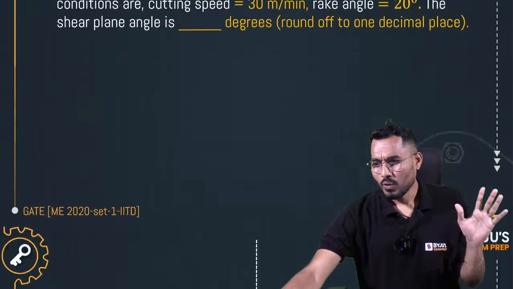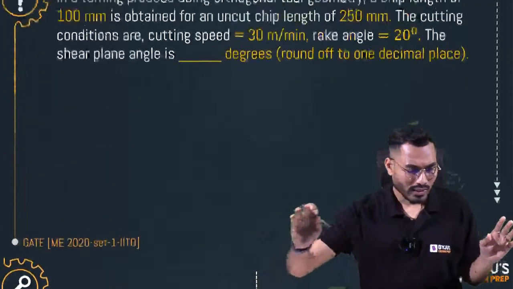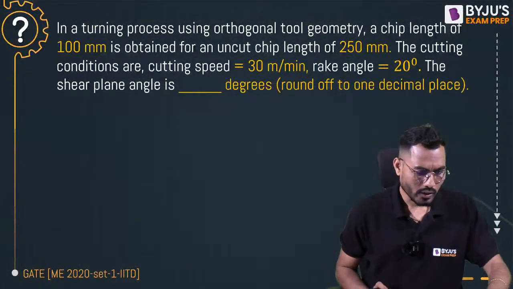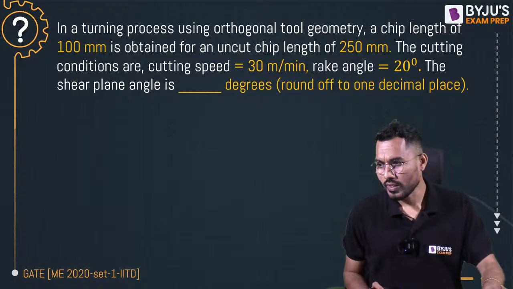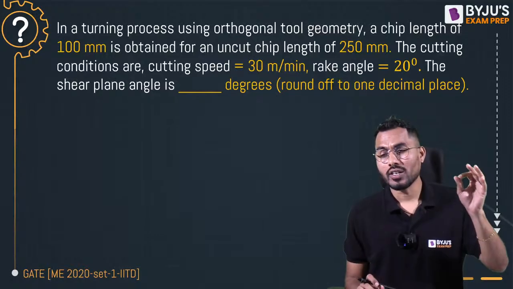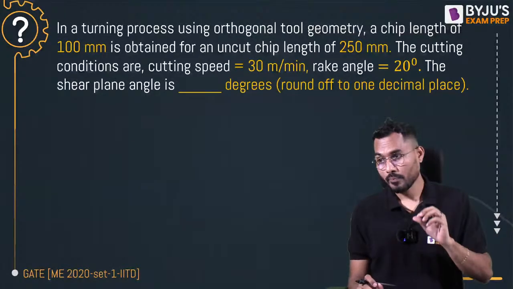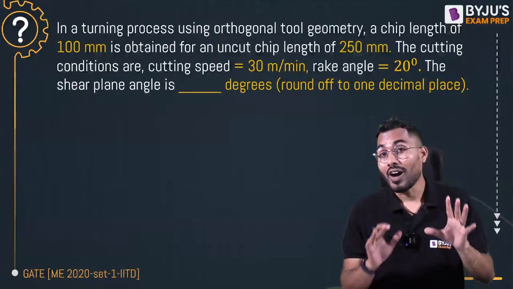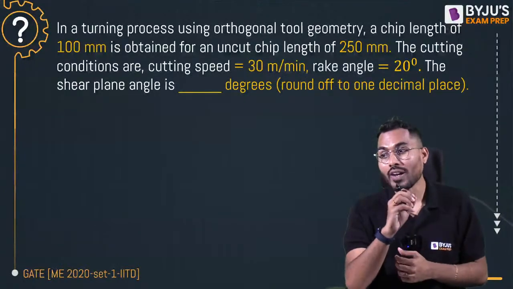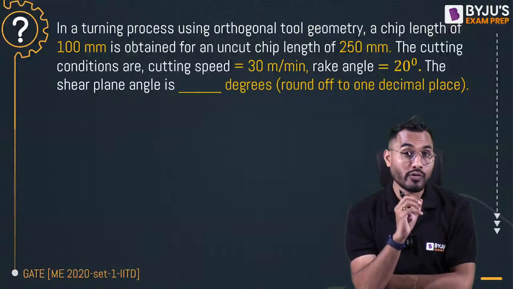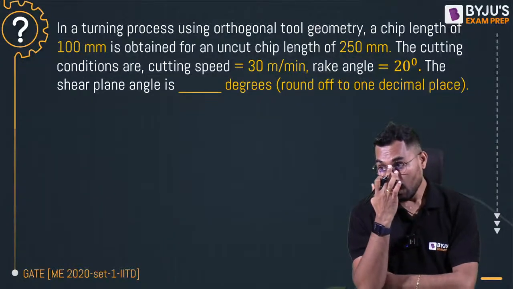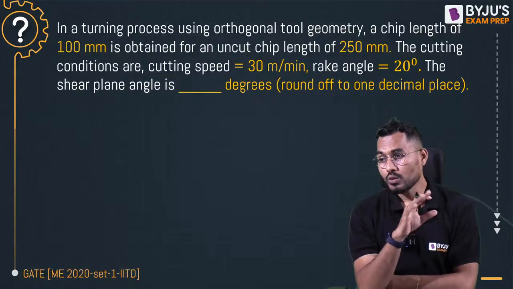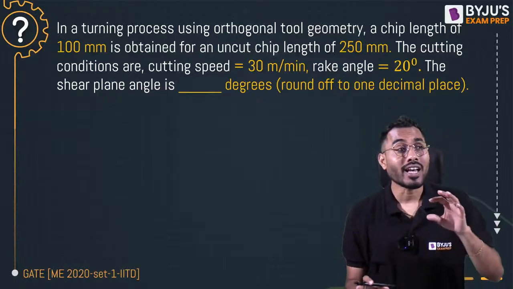Now this is a very simple question, but still it was asked in 2020, so I'll ask you that. Calculate the shear plane angle in turning process. Using the orthogonal tool geometry, a chip length of 100 mm is obtained for an uncut chip length of 250 mm. Sorry, it's not chip thickness, it's uncut chip length.